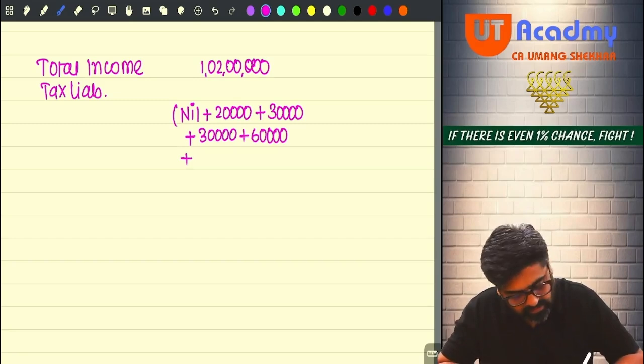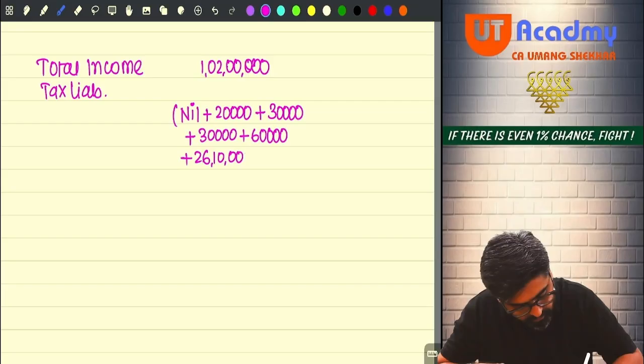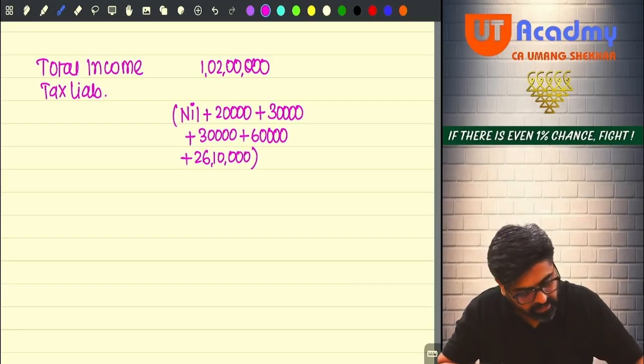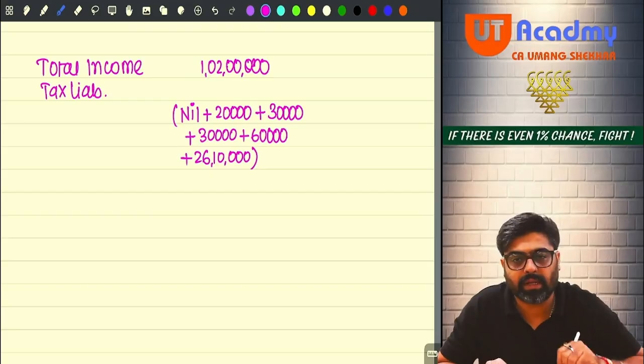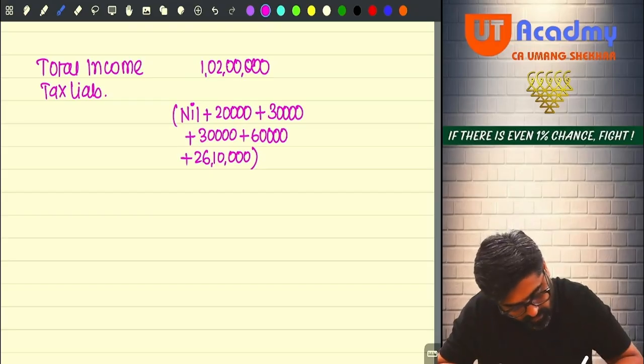That is 26 lakh 10,000. Okay. So can I say 26 lakh 10,000 plus 60,000 plus 30,000 again 30,000 plus 20,000, 27 lakh 50,000 tax you are going to pay. 27 lakh 50,000 will be your tax.